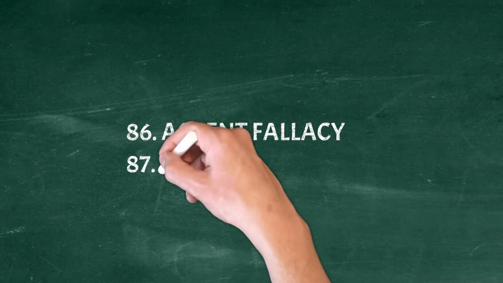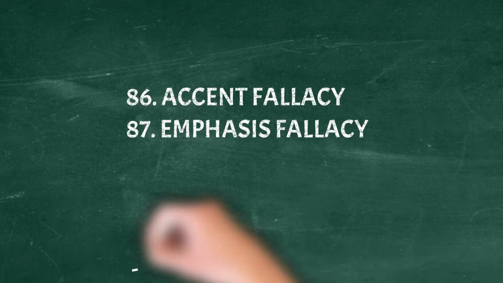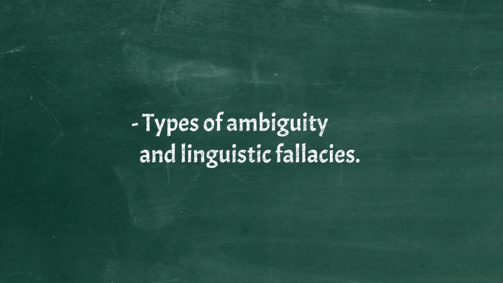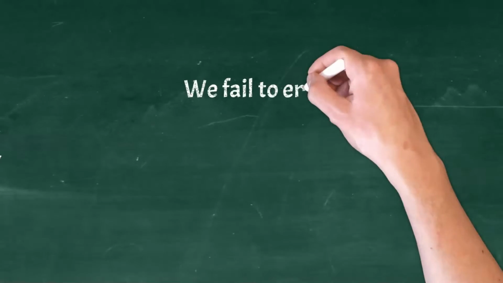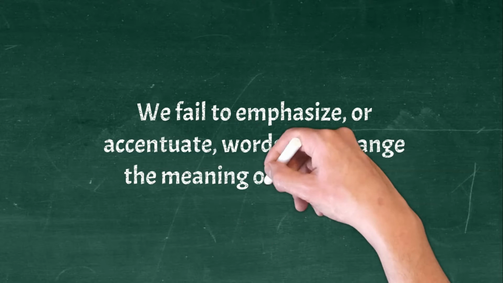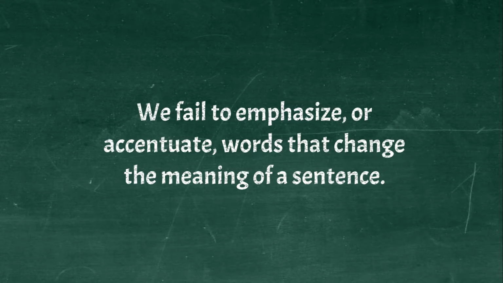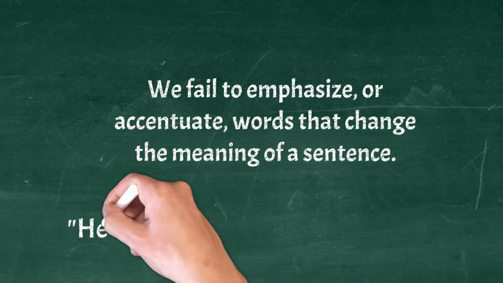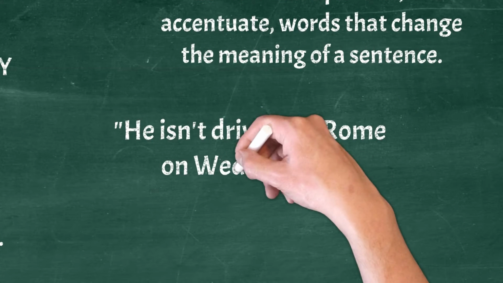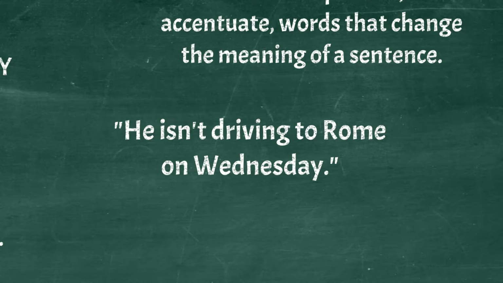Accent fallacy, emphasis fallacy. Types of ambiguity and linguistic fallacies. We fail to emphasize, or accentuate, words that change the meaning of a sentence. This happens especially in reported speech. Example. He isn't driving to Rome on Wednesday. By emphasizing he, we're implying it's someone else who's driving to Rome on Wednesday. By emphasizing isn't, we're implying that he has changed his plans to drive to Rome on Wednesday.